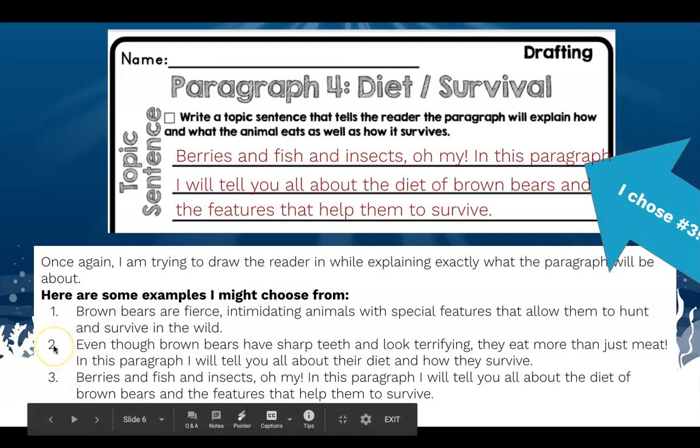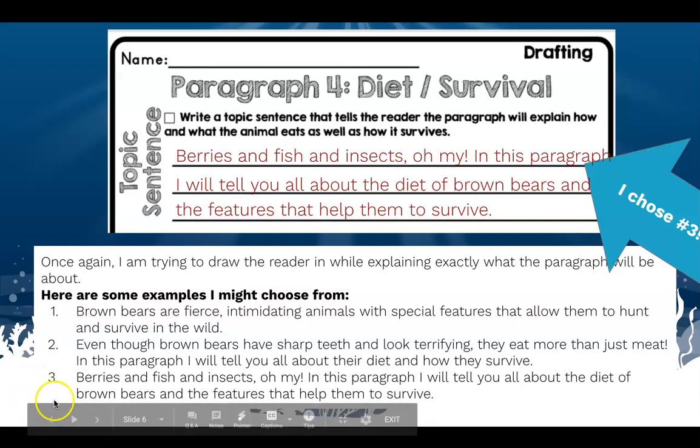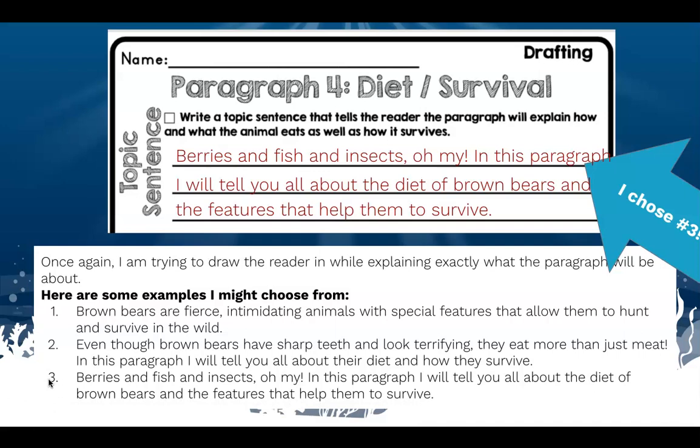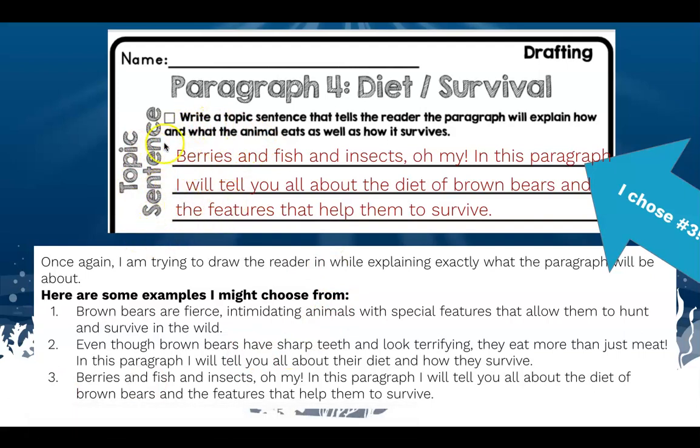Number 2 says, even though brown bears have sharp teeth and look terrifying, they eat more than just meat. In this paragraph, I will tell you all about their diet and how they survive. And lastly, it says berries and fish and insects. Oh my! In this paragraph, I will tell you all about the diet of brown bears and the features that help them to survive. So I personally chose number 3. So mine is berries and fish and insects. Oh my! That's my topic sentence. It tells my reader exactly what it's going to be about. So you can pause and work on your topic sentence now, or you can keep watching as I talk about the body.